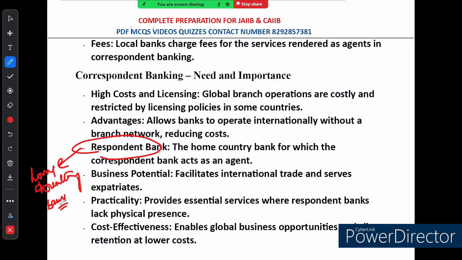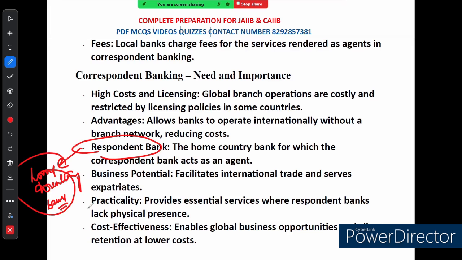The correspondent bank acts like an agent for the respondent bank. So this is a home country bank, and that particular correspondent bank in the foreign country acts like an agent for the respondent bank, helping it provide services in a country where it does not have a branch. This relationship is key to making international banking work smoothly.